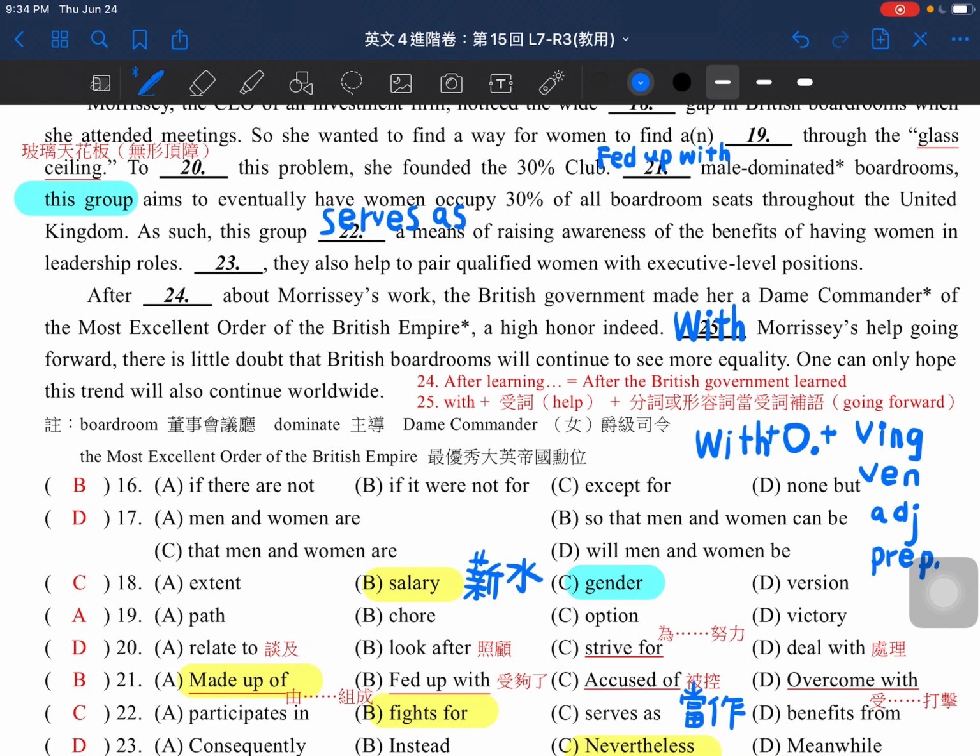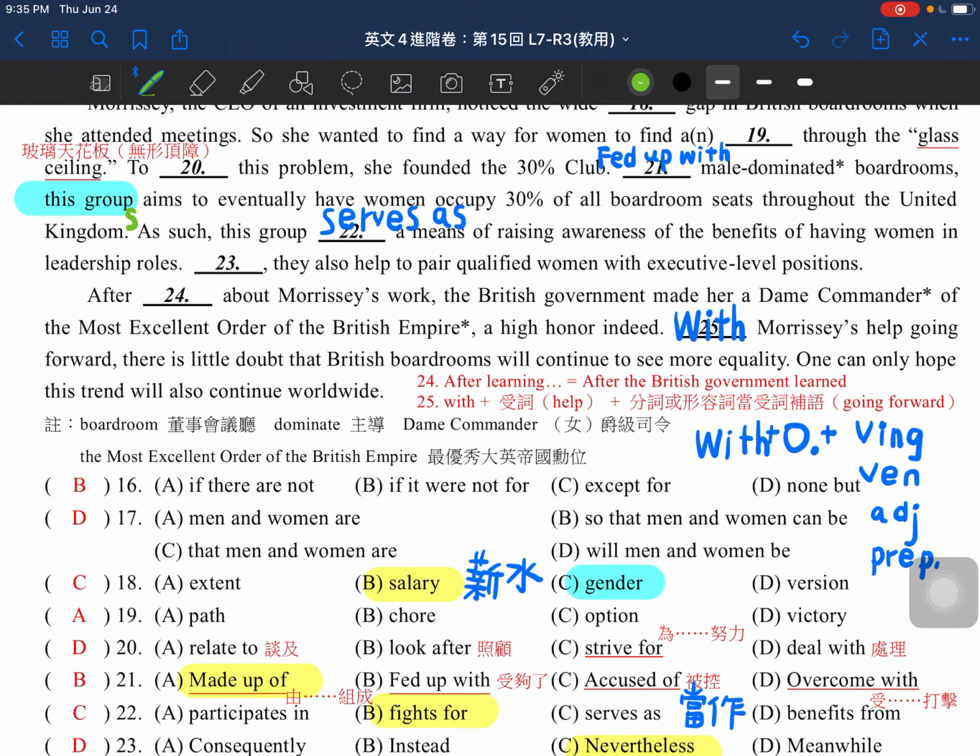If this group was made up of male-dominated boardrooms, it would mean this group was made of male people. In this case, this group would not aim to eventually have women occupy 30% of all boardroom seats throughout the United Kingdom.